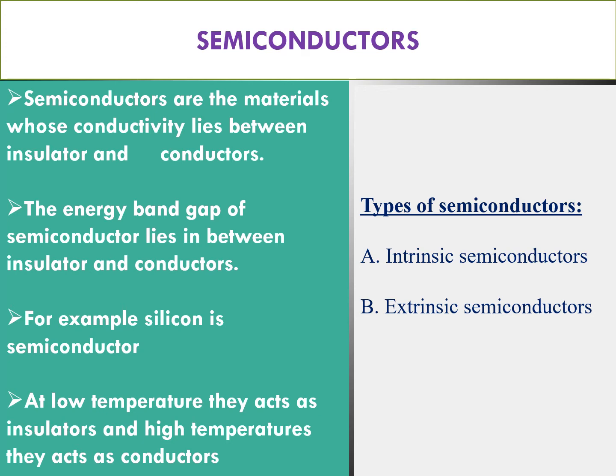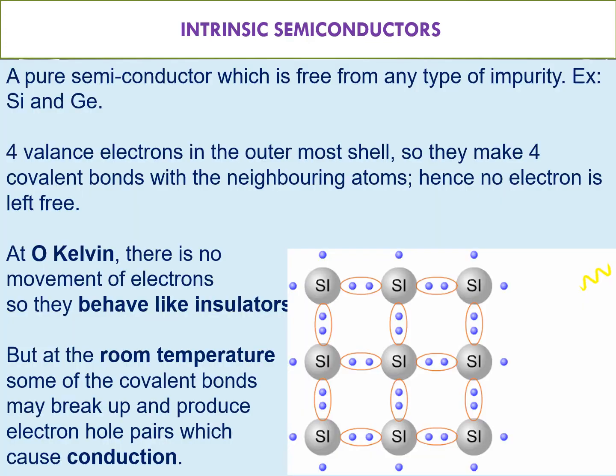For example, silicon is a semiconductor material. At low temperature it acts as an insulator, and at high temperature it acts as a conductor. That means the conductivity of silicon depends on the temperature. That's why these are called semiconductors. There are two types of semiconductors: one is the intrinsic semiconductor, and the other is the extrinsic semiconductor.